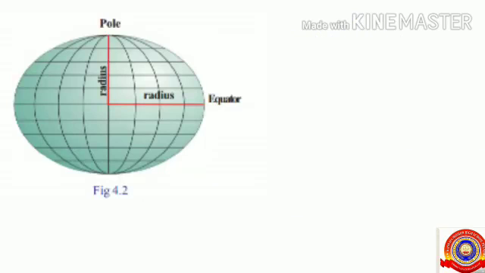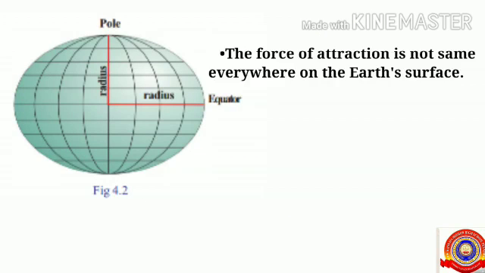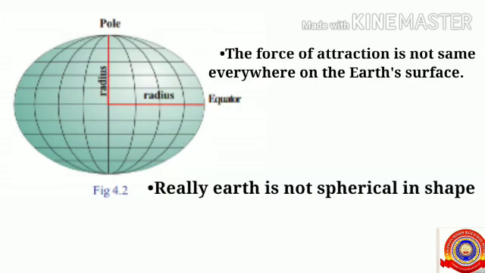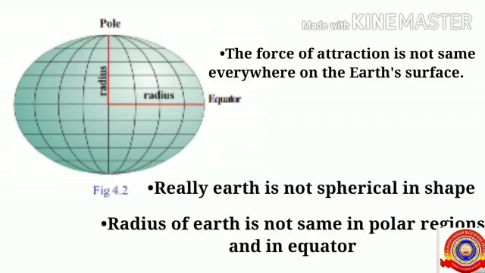Here you can see the diagrammatical representation of the earth, and you can see the radius from the center of the earth to the equator is greater than from the center to the pole, and we already know that the force of attraction is not the same everywhere on the earth's surface because really, the earth is not spherical in shape.